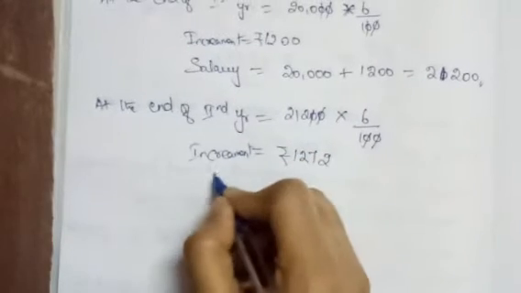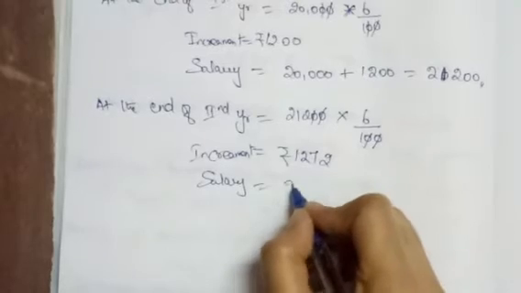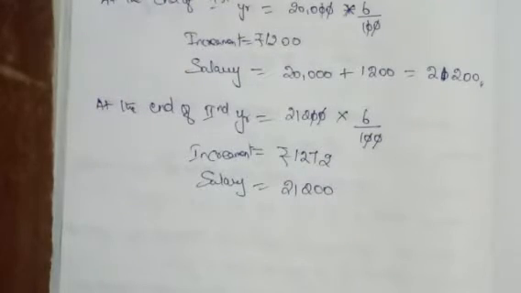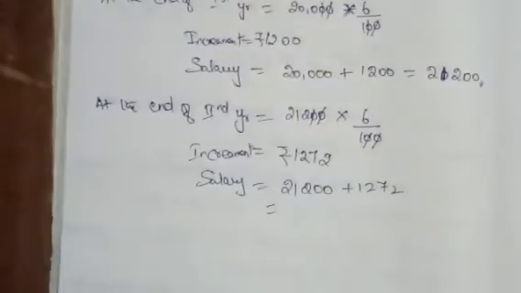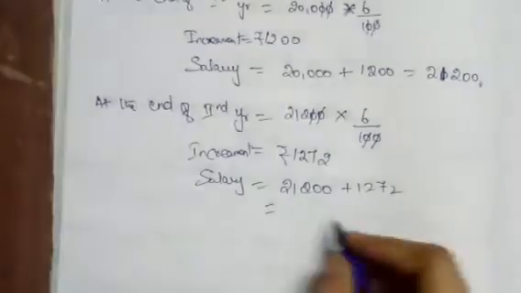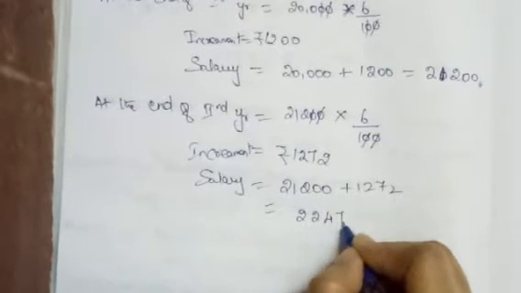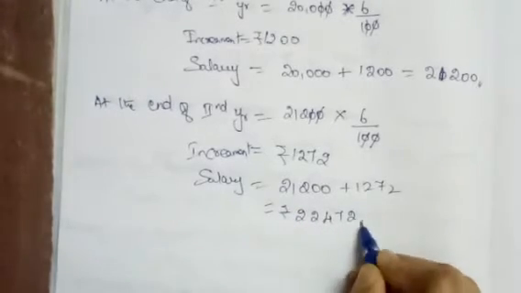Then the total salary at the end of the second year: already he is getting 21,200 as his salary, plus the increment of 1,272 rupees. Then the total salary is 22,472 rupees at the end of the second year.